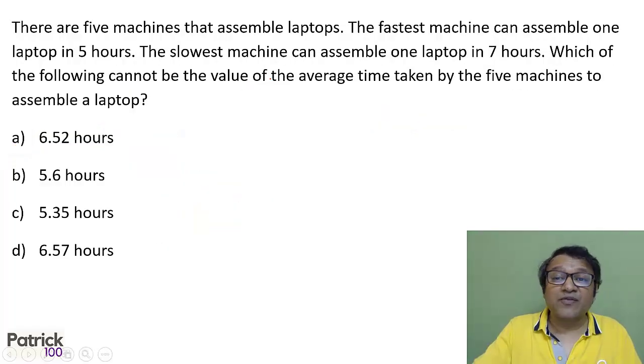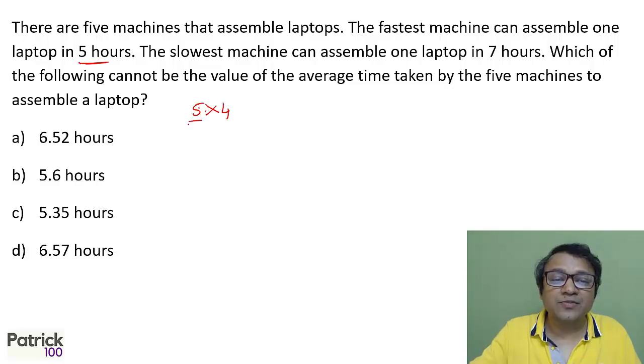There are 5 machines that assemble laptops. The fastest machine can assemble in 5 hours, the slowest in 7 hours. So for the fastest time, let us assume that all the remaining machines assemble in 5 hours. That means 4 machines assemble in 5 hours and 1 machine assembles in 7 hours. So the total becomes 27 hours for 5, which will give you 5.4 on average.